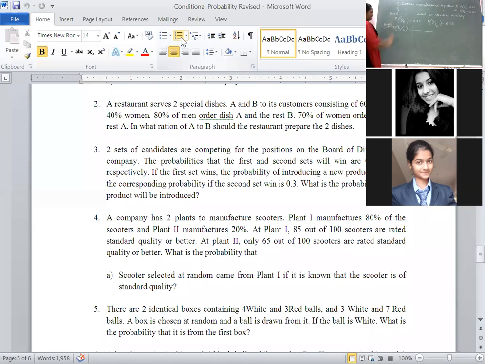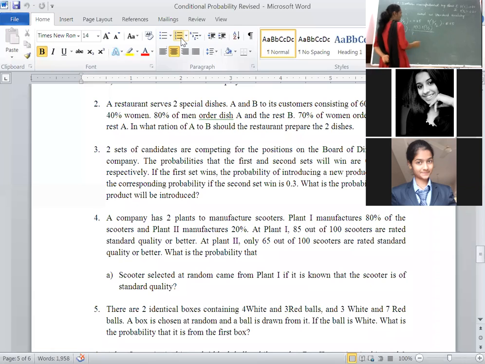Then by using Bayes theorem, what we have to write? Bayes theorem. Numerator becomes denominator, denominator becomes numerator. Then write down first S given P1 into probability of plant 1. Here, how many plants? 2 plants. That's why summation I running from 1 to 2. Remember the definition. You have to remember the statement of Bayes theorem. Summation I running from 1 to n. Here, how many events are we having? Plant 1 and plant 2. That's why it becomes summation I running from 1 to n.